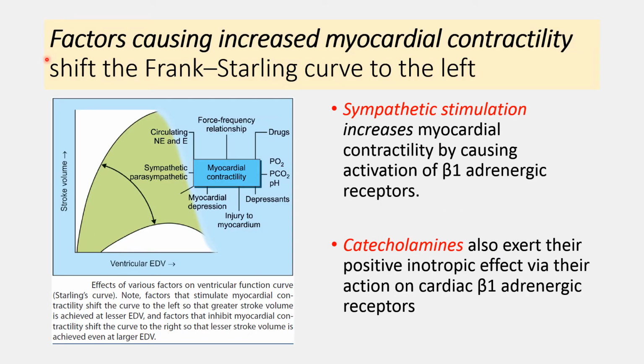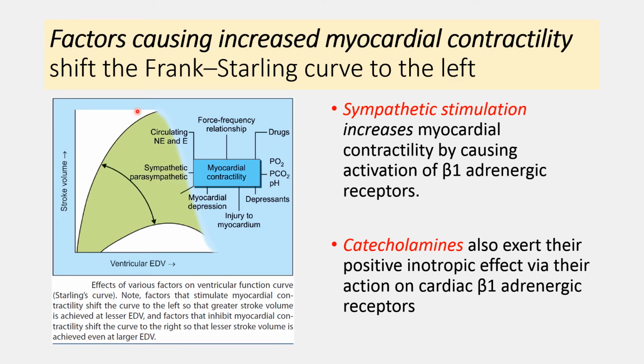Now, after the cardiac myocytes or ventricular muscle mass, let's understand the other factors that affect myocardial contractility. These are the various neurohumoral factors. These neurohumoral factors can increase or decrease the myocardial contractility. First, I will explain all the factors causing an increase in myocardial contractility. These factors which increase the myocardial contractility shift the Frank-Starling curve to the left side.